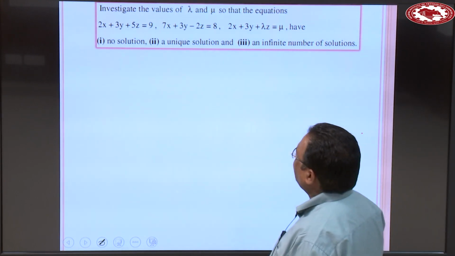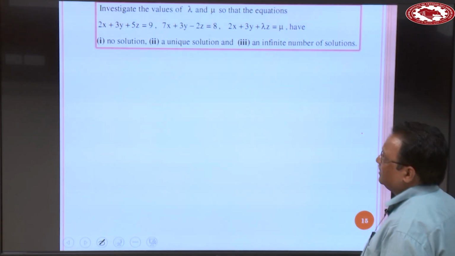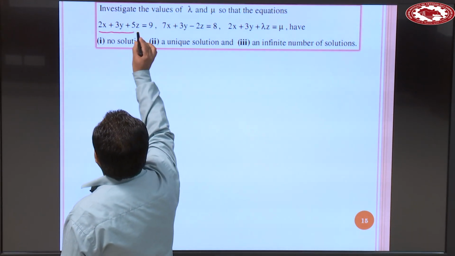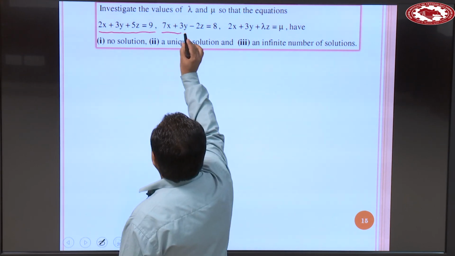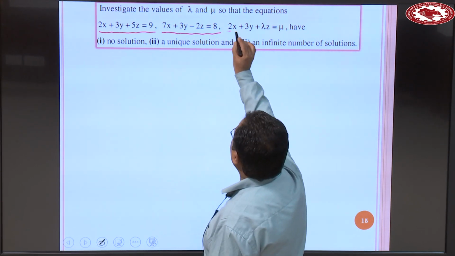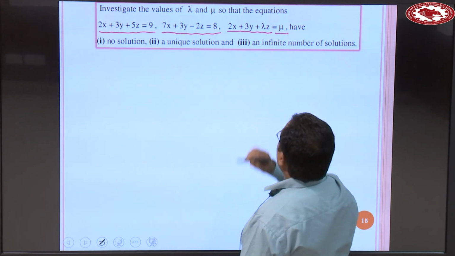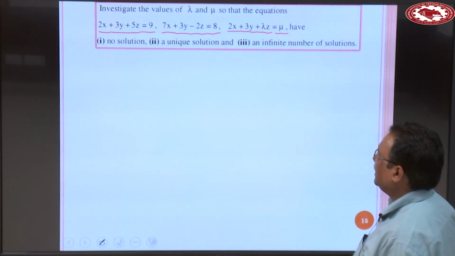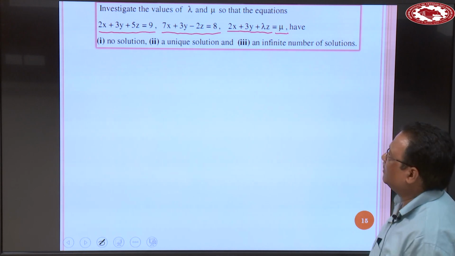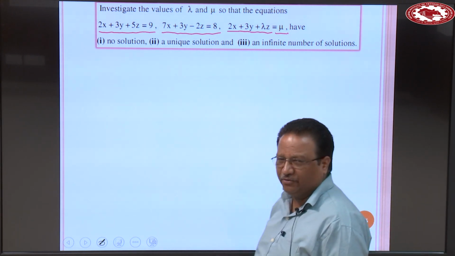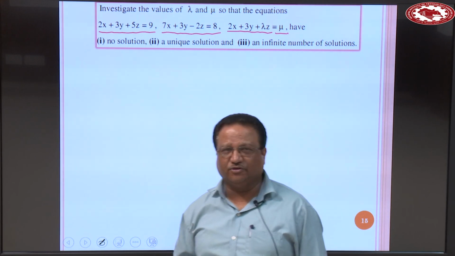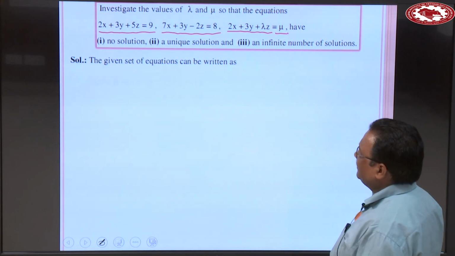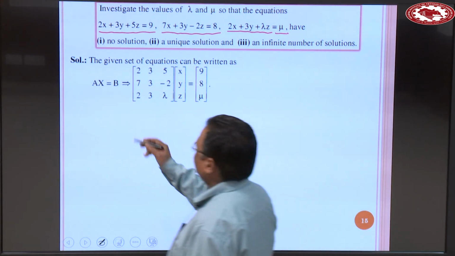Investigate the values of lambda and mu so that the equations 2x plus 3y plus 5z is equal to 9, 7x plus 3y minus 2z is equal to 8, 2x plus 3y plus lambda z is equal to mu have 1, no solution, 2, a unique solution, and 3, an infinite number of solutions. So, for what values of lambda and mu does this system have no solution, a unique solution, and an infinite number of solutions?